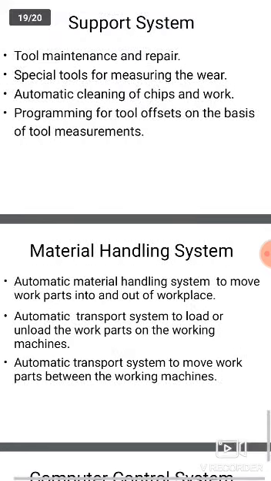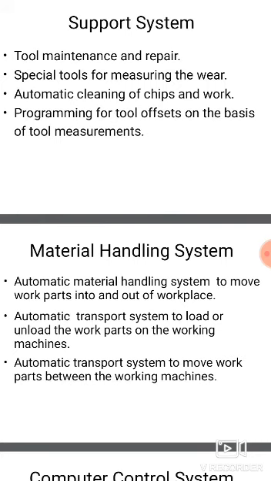Next one, material handling system. Let's see how the materials are handled here. The material handling system in FMS has to be synchronized with the machine operations.